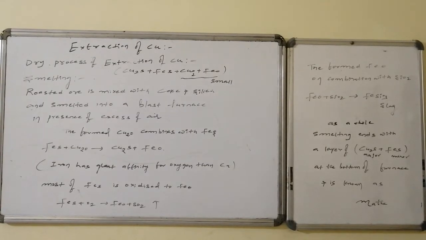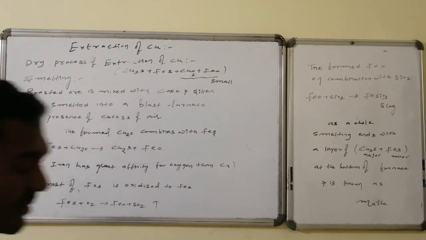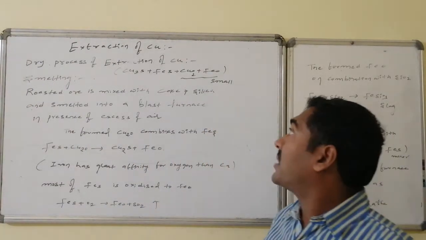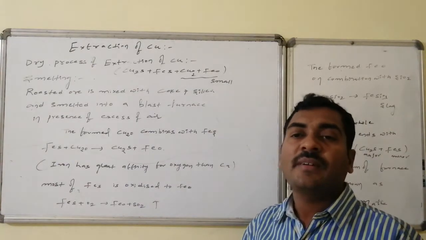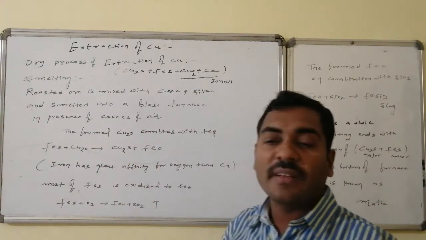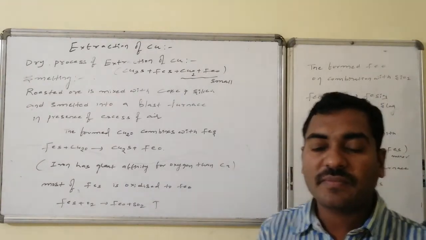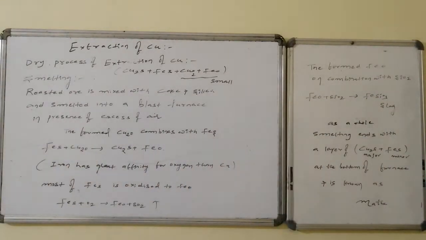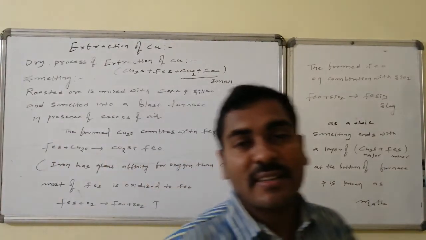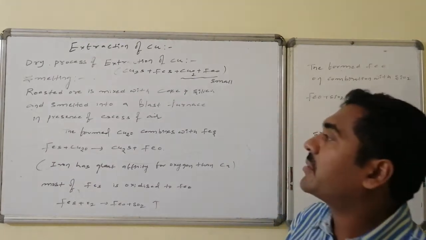As a result of roasting, we end with copper sulfide as well as ferrous sulfide, along with a small amount of copper oxide and ferrous oxide, and this is subjected to the smelting process.